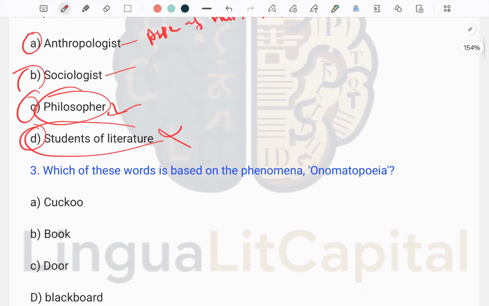The next question that we have here is question number 3. Which of these words is based on the phenomenon of onomatopoeia? What is onomatopoeia?